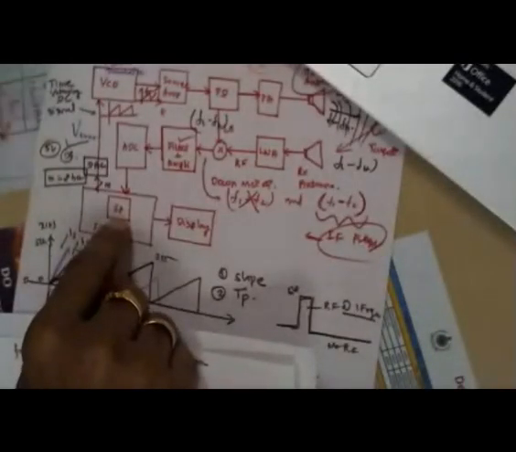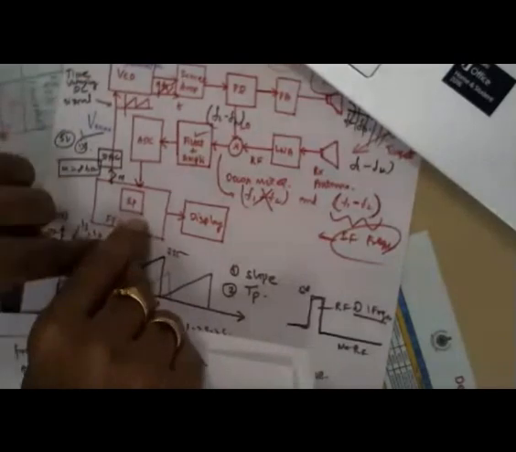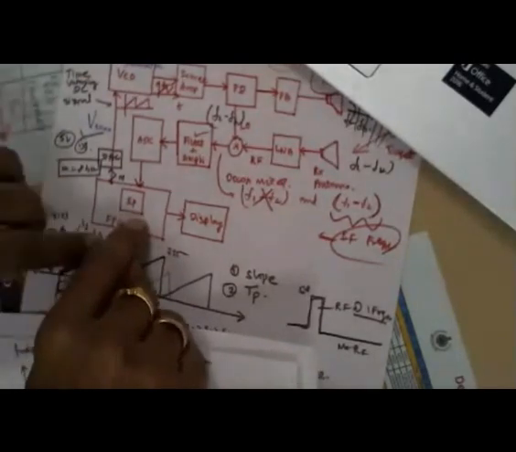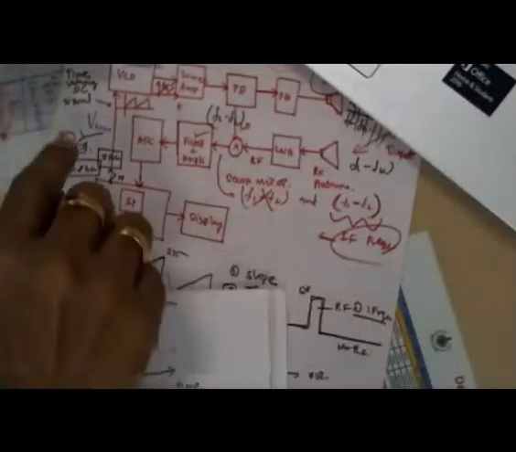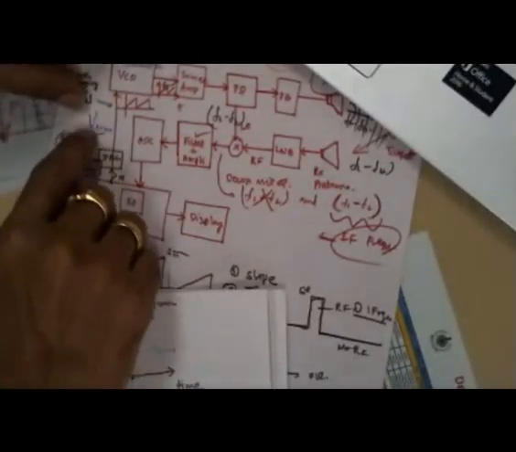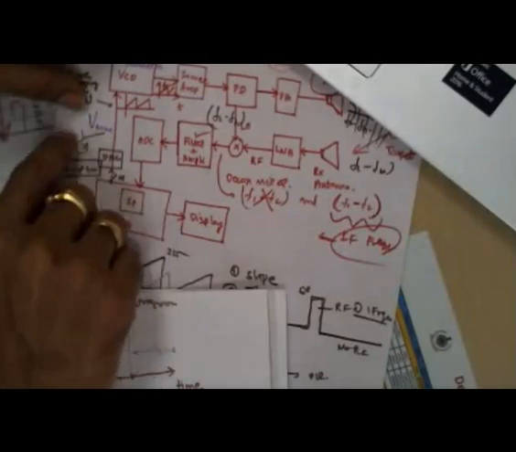Without having the knowledge about the V tune, we cannot do anything in the signal processing, because you should know when the sample starts, when the sample ends, when the pulse starts and when the pulse ends. That PRT time is required now. TP time is required now. Therefore, if you generate the V tune separately by independent circuits, then the V tune should be tapped off and given to the ADC to give that information in digital form to the signal processing unit. That one should be kept in mind.